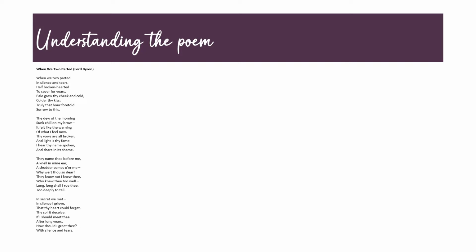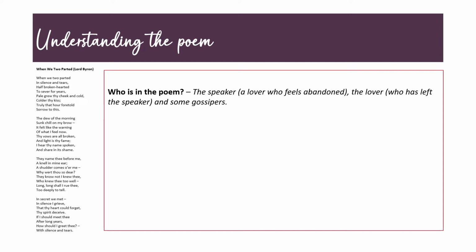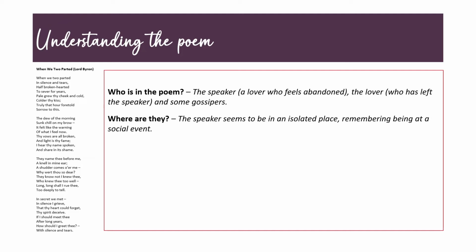So in the exam, one thing I recommend to do is read the poem through carefully and then think about the 5 W's. So who's in the poem, where are they, when's this happening, what's happening, and why is this happening? So who's in this poem? Well, we have a speaker who is a lover who feels abandoned. We have the lover who has left the speaker, and we have some gossipers as well.